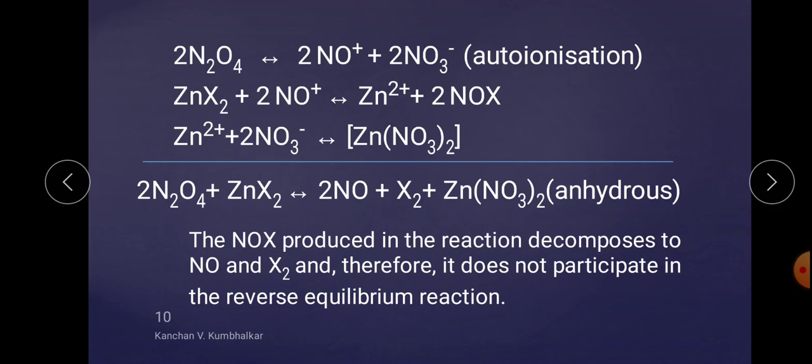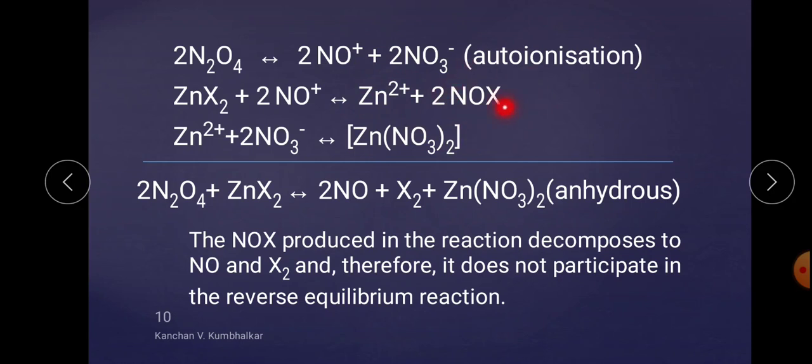Now, what is the reaction? First of all, the autoionization: N2O4 reacts and forms a cation and an anion, that is NO+ and NO3-. Then the metal halide reacts with the positive species, the cation, and an oxidation and reduction reaction takes place, forming Zn2+ and 2 molecules of NOX.